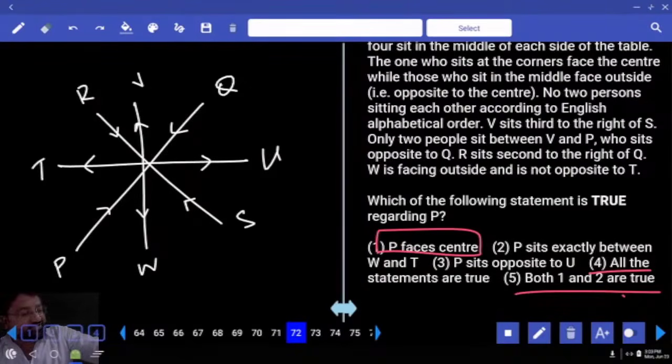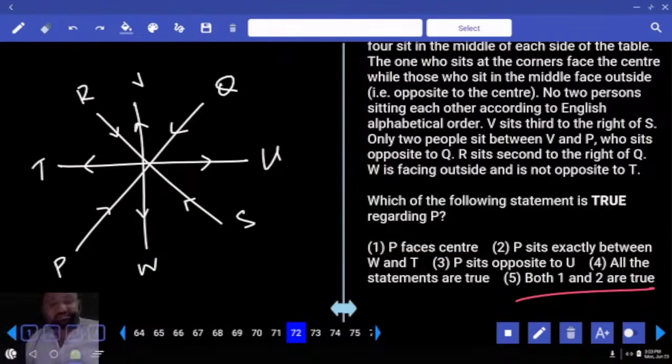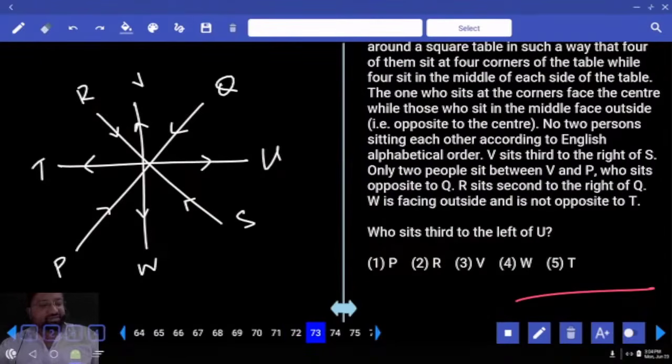Let me check for the second one. P sits exactly between W and T. Is P sitting exactly between W and T? Yes. Still this is not my answer, because there can be a chance for all the three. What is the third option? No. So what's my answer? Both 1 and 2. Understood? 73. Who sits third to the left of U? R.